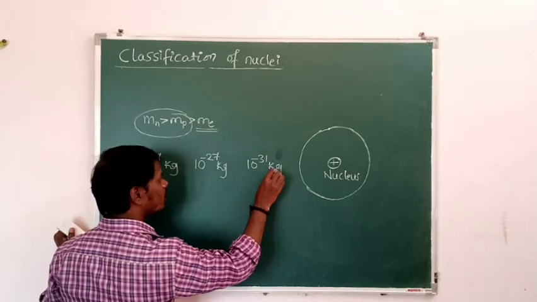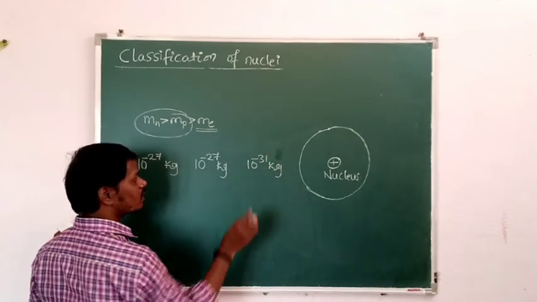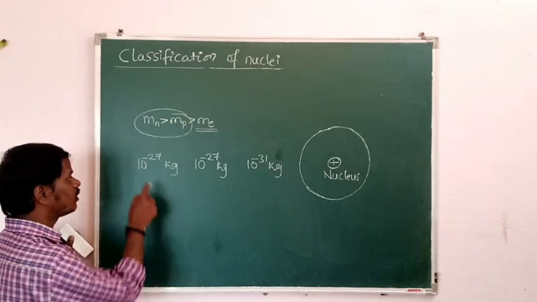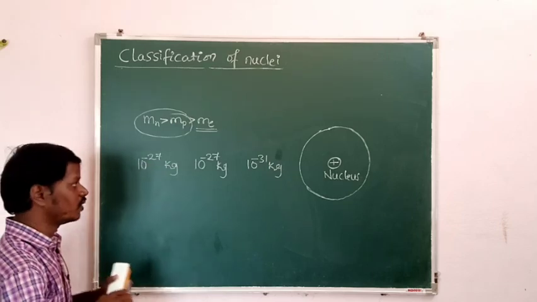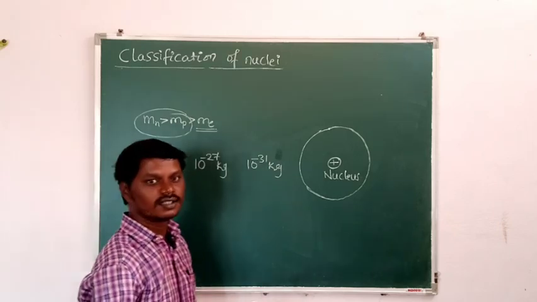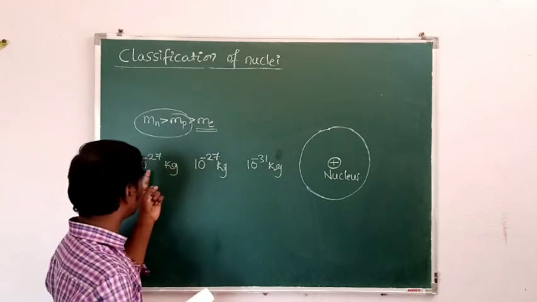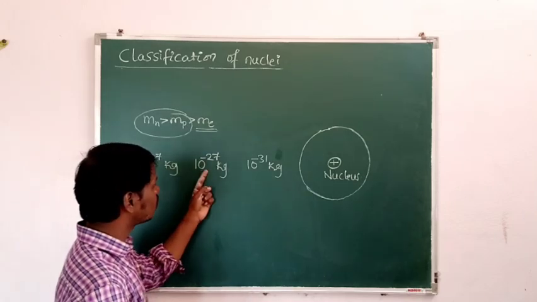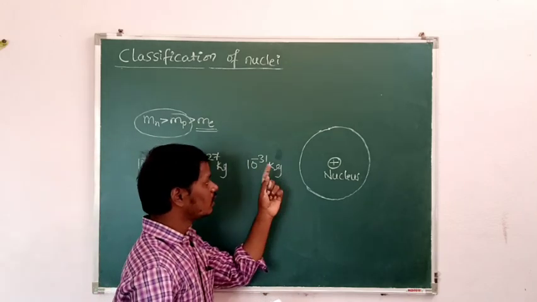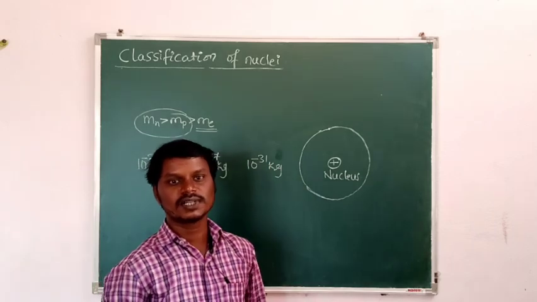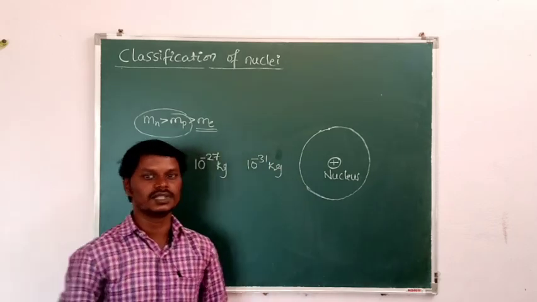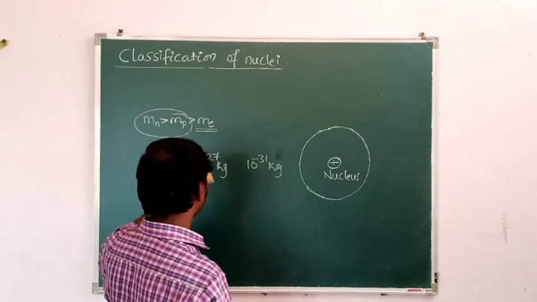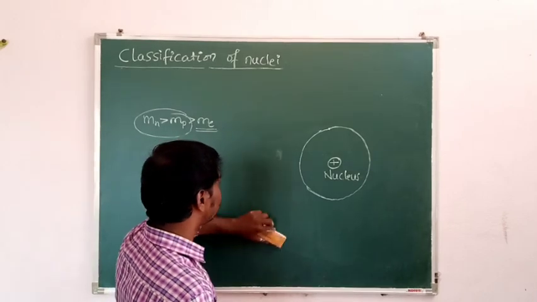Here 10 to the power of minus 31 kg is very small compared to 10 to the power of minus 27 kg because of the minus sign. That is why the majority mass of an atom is concentrated in the nucleus, and the entire positive charge of the atom is concentrated at the nucleus only.